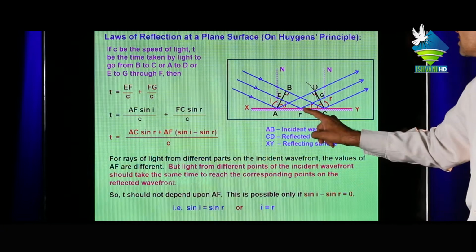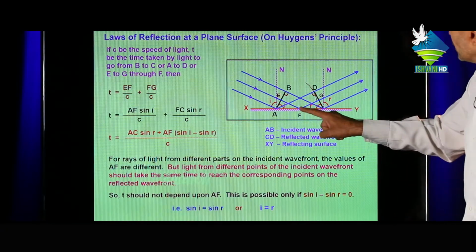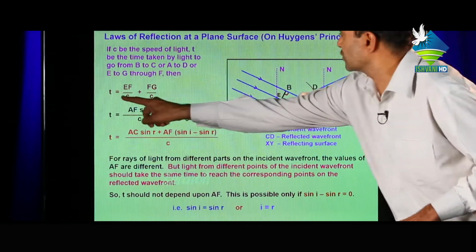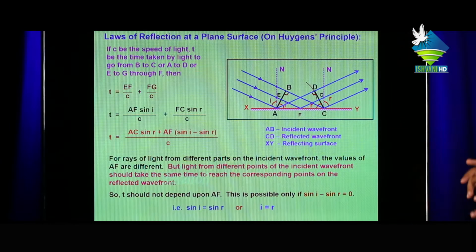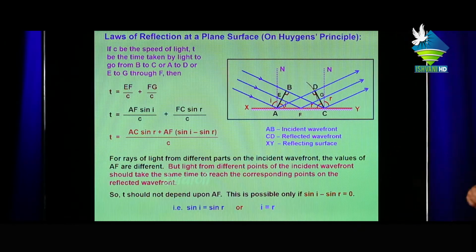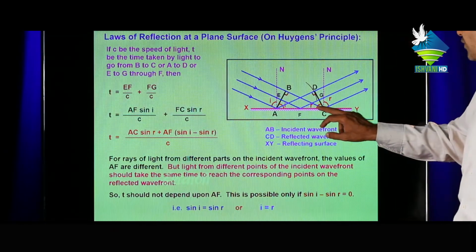This is the distance with velocity c, plus the time taken by the light ray from F to G is also T equal to FG upon c. Here c means the velocity of light in air medium. Now this is the angle of incidence, and this is the angle of reflection.